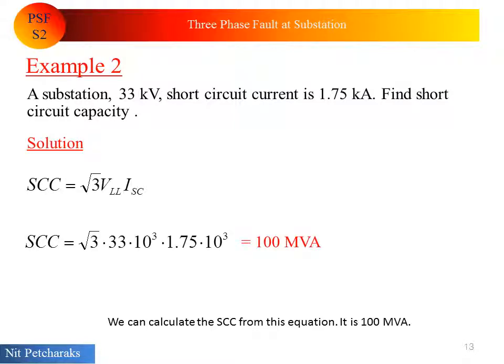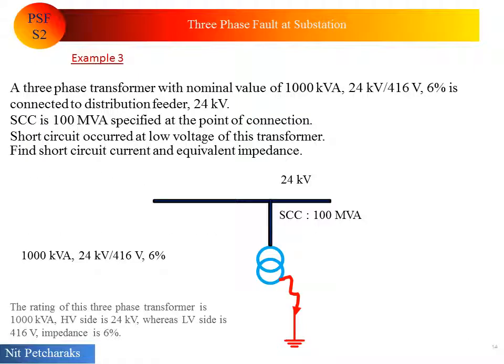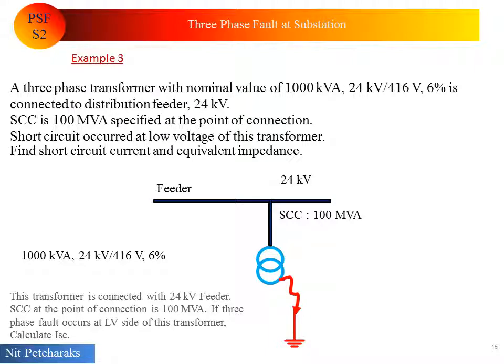It is 100 MVA. The rating of this three-phase transformer is 1000 kVA. High voltage side is 24 kV, whereas low voltage side is 415 volt. Impedance is 6%. This transformer is connected with 24 kV feeder. Short circuit capacity at the point of connection is 100 MVA. If three-phase fault occurs at low voltage side of this transformer, let's calculate short circuit current.